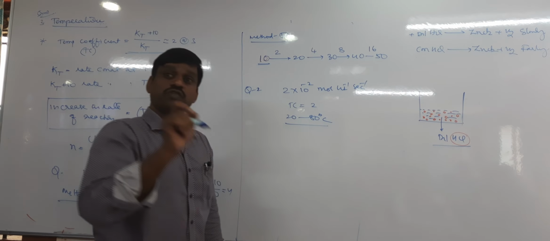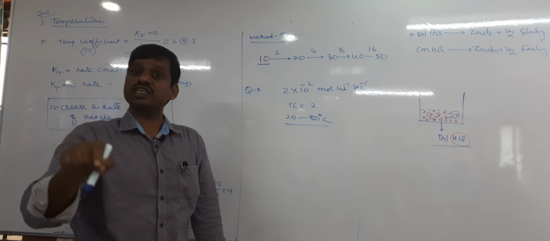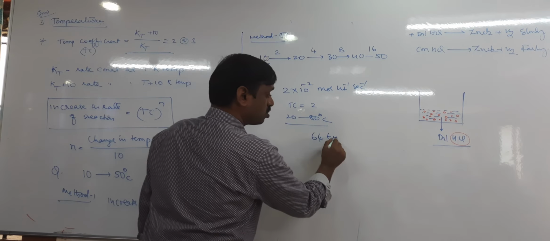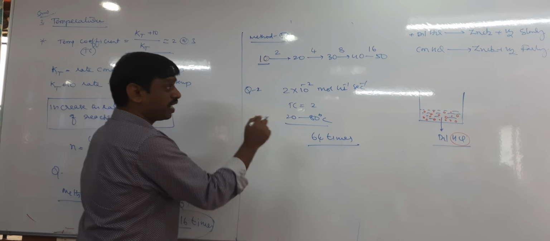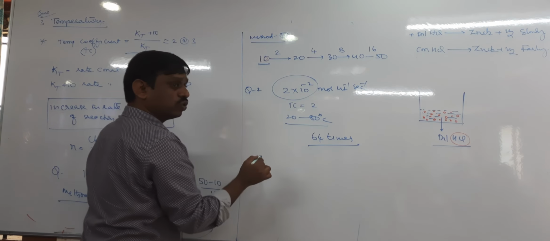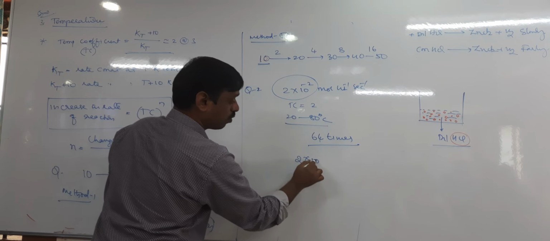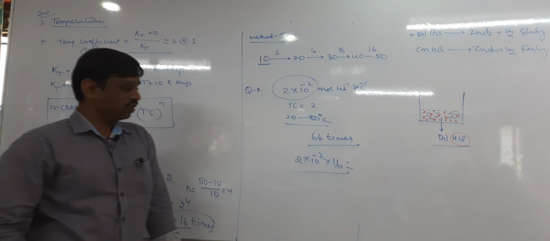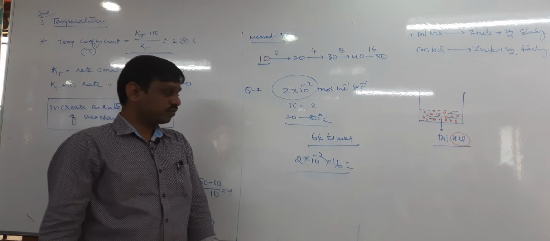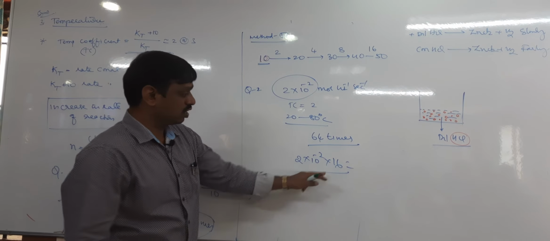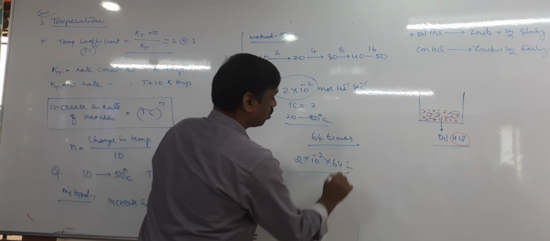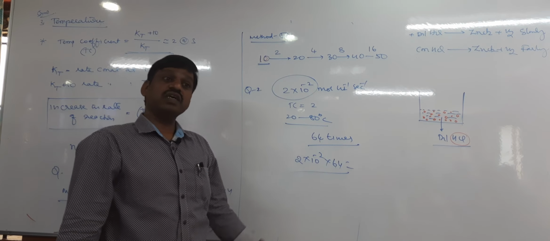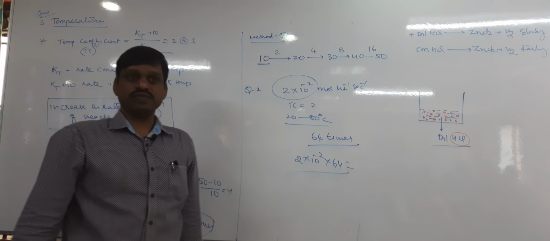It means first we need to calculate how many times it increases. 20 to 80 means it increases by 64 times. But actually the beginning rate is 2 into 10 power minus 2. Therefore now multiply 2 into 10 power minus 2 by 64 times. It means you will get 128 into 10 power minus 2. That is the rate of the reaction after increasing the temperature.